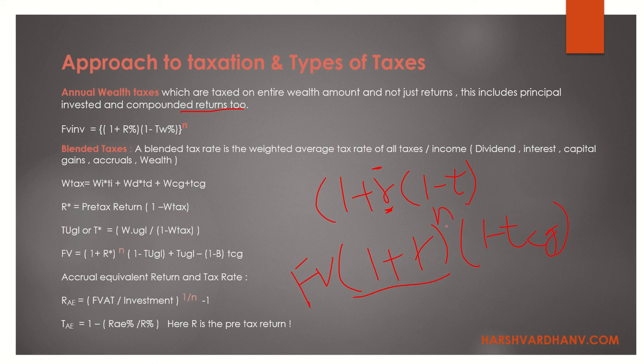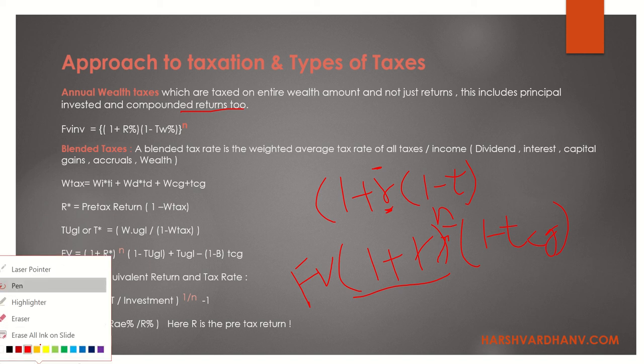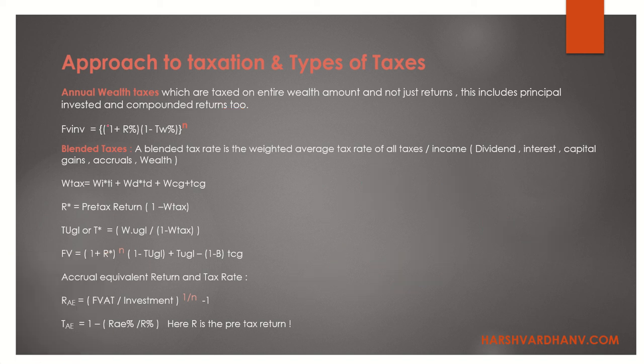If you see the N, which is above the rate over here, it is saying the rate of return is compounded, right? And on the final amount the tax is applicable. But look at the formula over here. Over here the returns and the wealth tax are getting compounded together. So that is why the wealth tax rate will always be lower.